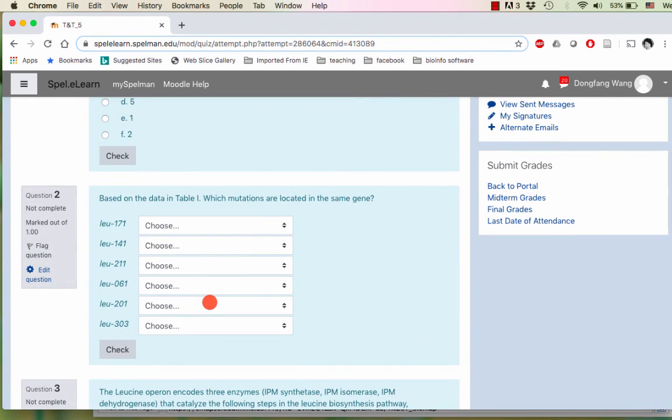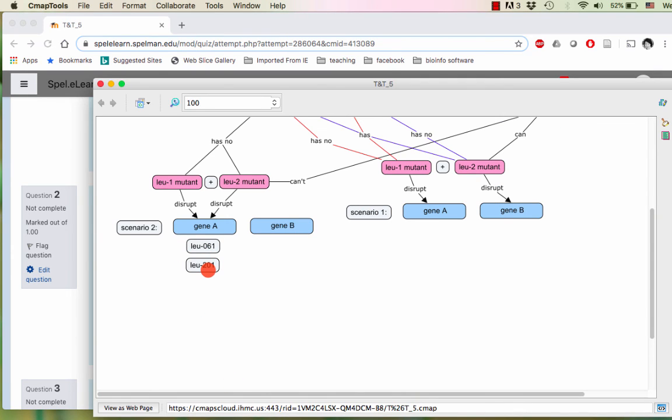And then question number 2, which mutations are located in the same gene. So this is literally your grouping will tell you which 2 mutations are in the same gene. So we're going to take a break here and come back to questions 3 and 4.